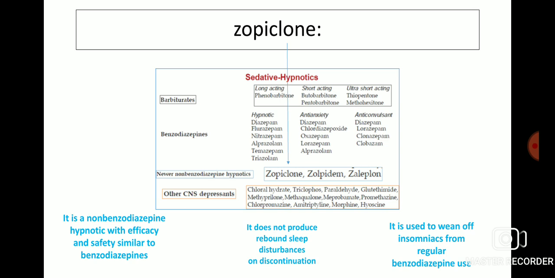Zopiclone is from the newer non-benzodiazepine hypnotic class of sedative hypnotics. It is a non-benzodiazepine hypnotic with efficacy and safety similar to benzodiazepines. It does not produce rebound sleep disturbances on discontinuation, and it is used to wean off insomniacs from regular benzodiazepine use.